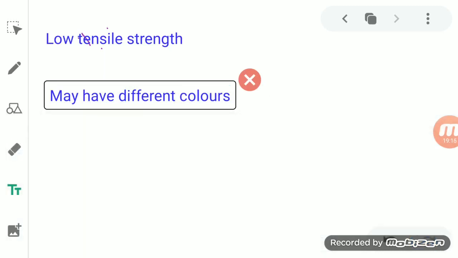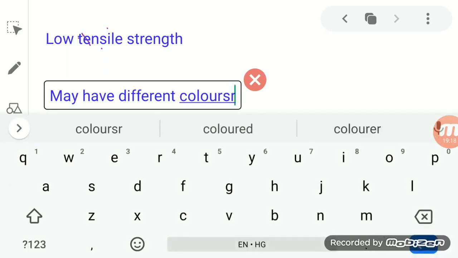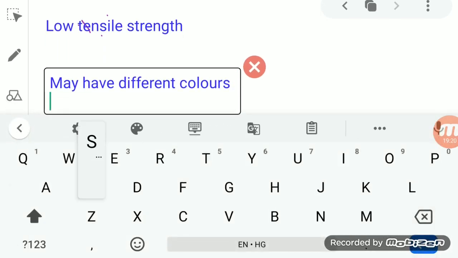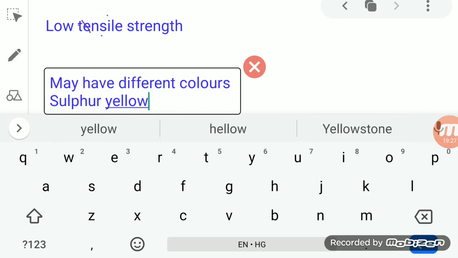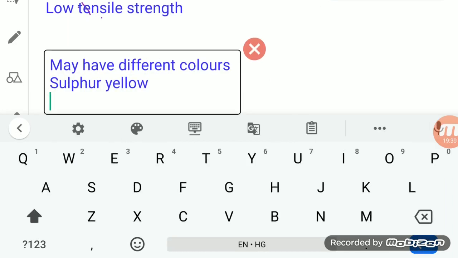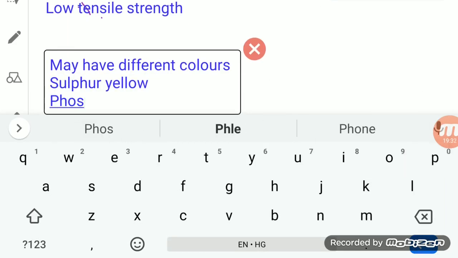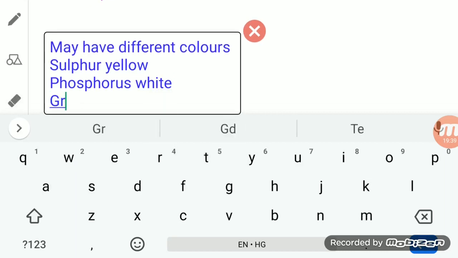For example, the color of the sulfur, that is yellow. Phosphorus, white. Graphite, black or gray, you can say gray also.